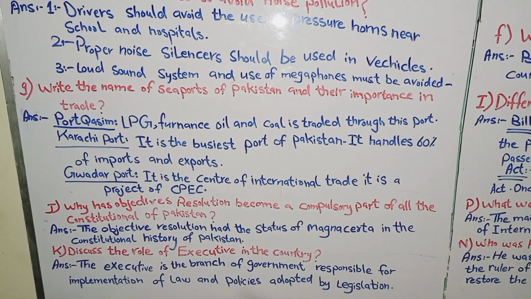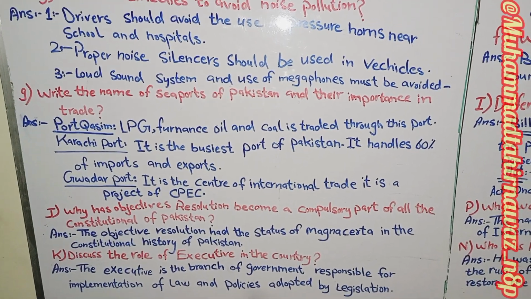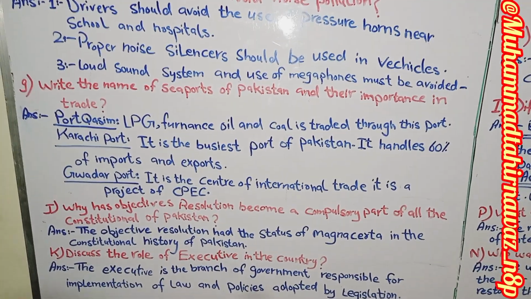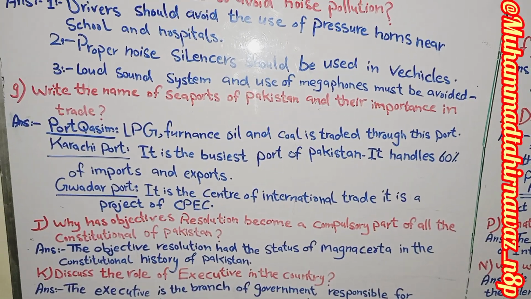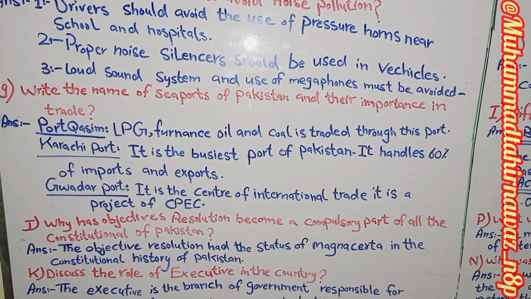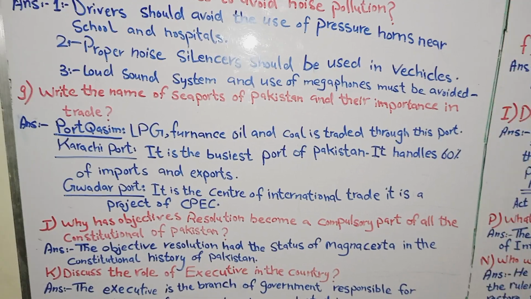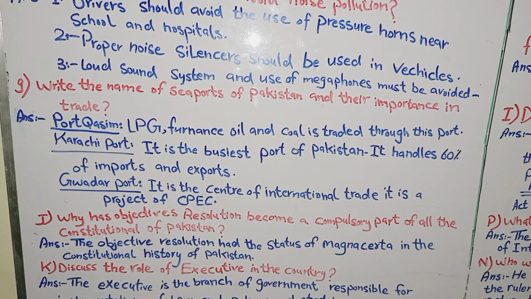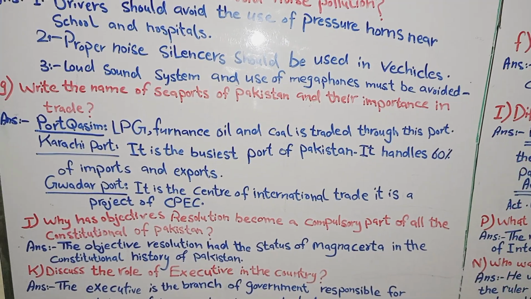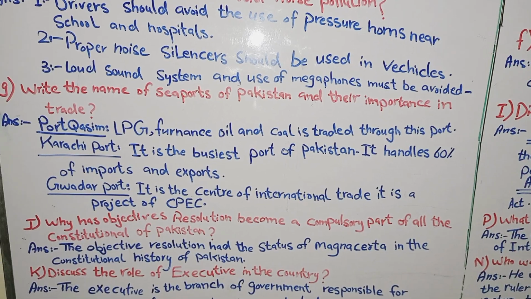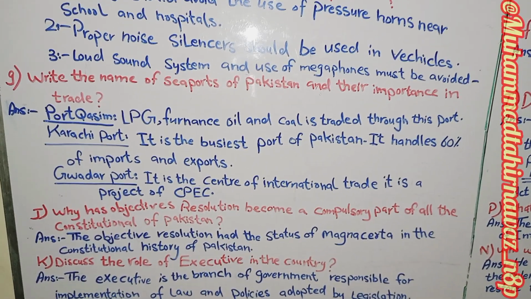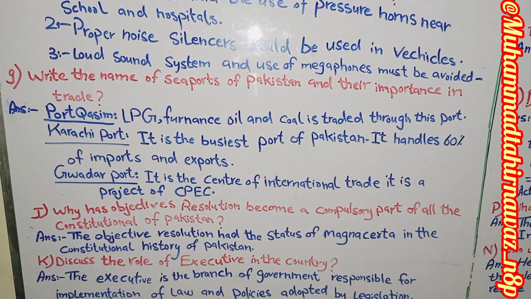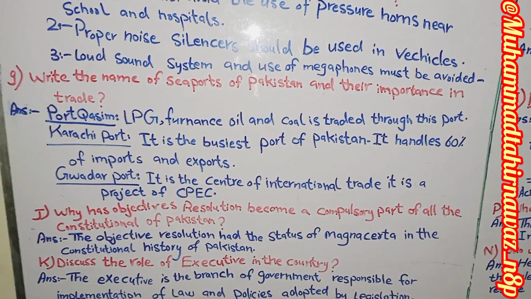Next question, write the names of the seaports of Pakistan and their importance in trade. Number 1, Port Qasim: LPG, oil and coal trade goes through this port. Karachi Port is the busiest port of Pakistan. It handles 60% of import and export. Gwadar Port is the centre of international trade. It is a project of CPEC.